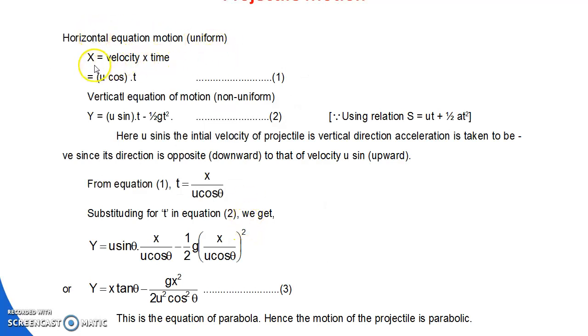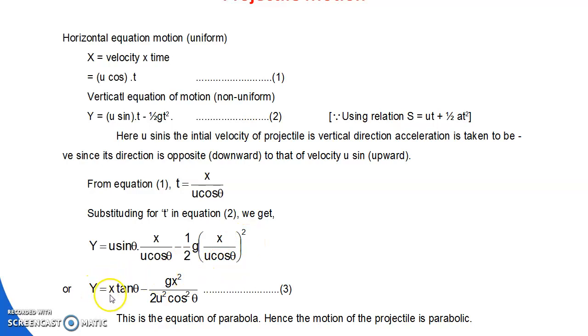In the horizontal equation of motion, x is equal to velocity into time, u cos theta into t, where u cos theta is the horizontal component. Vertical equation of motion: s is equal to ut plus half at square, with s replaced by y, and u meaning the vertical velocity, so y is equal to u sin theta into t minus half g t square. Putting the value of t from equation 1, t is equal to x by u cos theta, into equation 2, we find y is equal to u sin theta into x by u cos theta minus half g into x by u cos theta whole square.